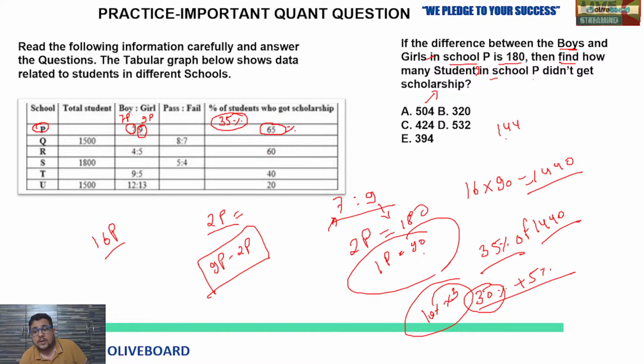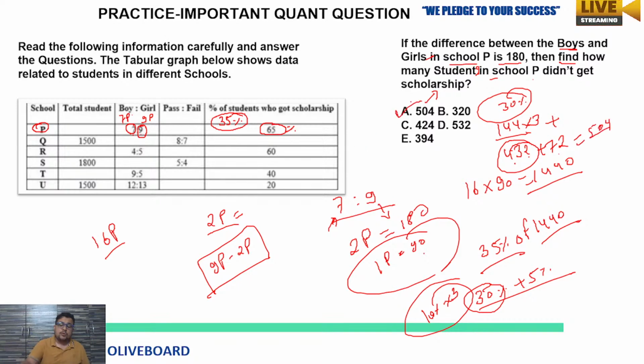Now see. 144 multiply 3. So 140 multiply 3, 420. 4 multiply 3, 12. So 420 plus 12, 432. So this 432 is what? 30%. Okay. Plus 5% means 144 by 2 means 72. Now 430 plus 70, 502 plus 2, 4, 504. In this way you have to practice.